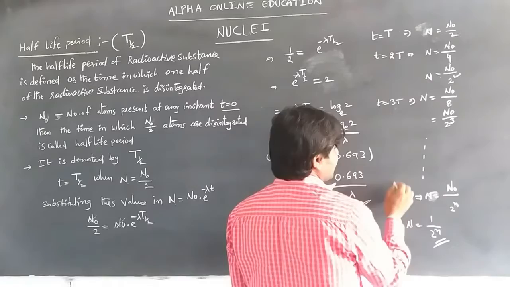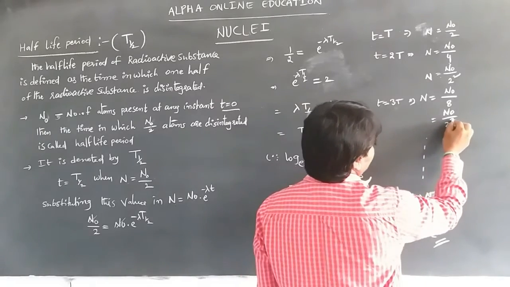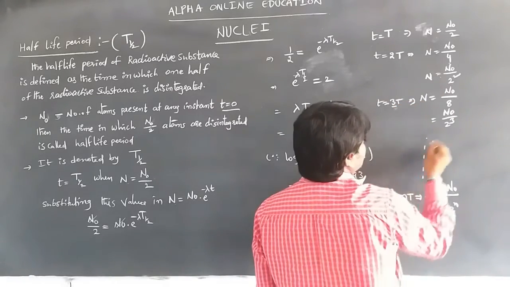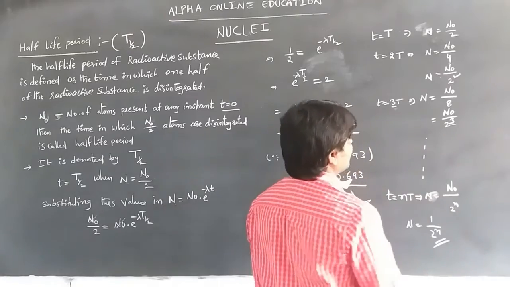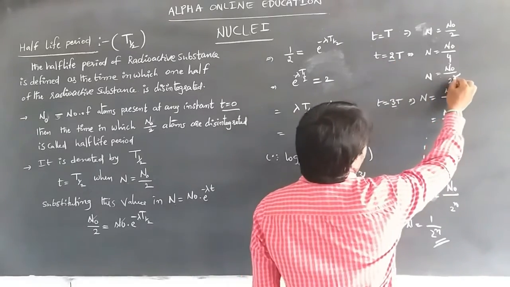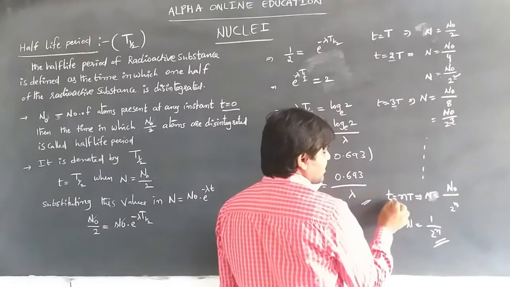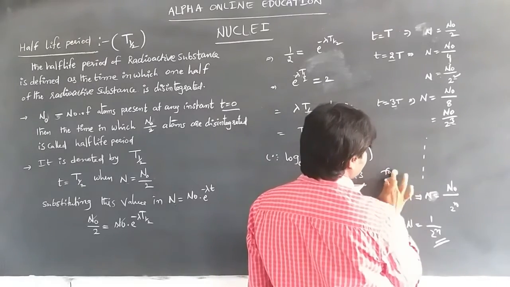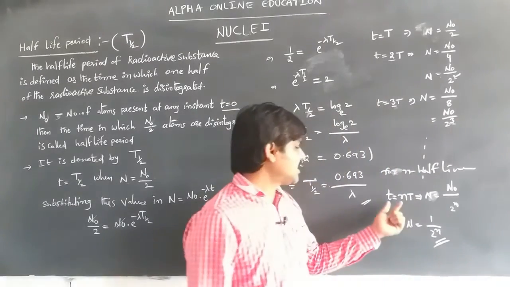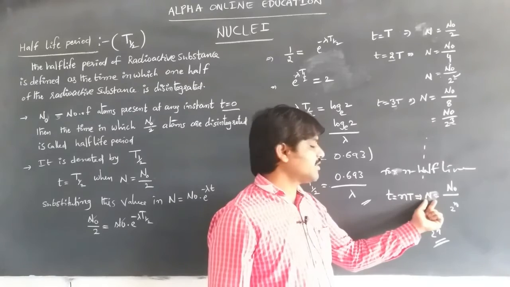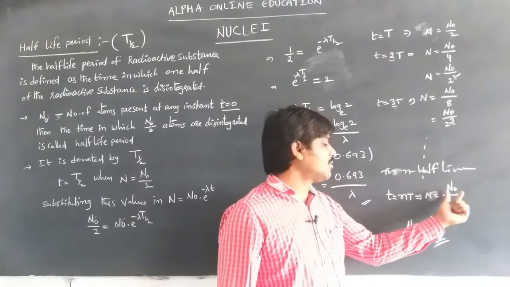For 3 half lives, it is 2 power 3, and for 2 half lives it is 2 square. So for n half lives, t is equal to nT, and N is equal to N naught by 2 power n.